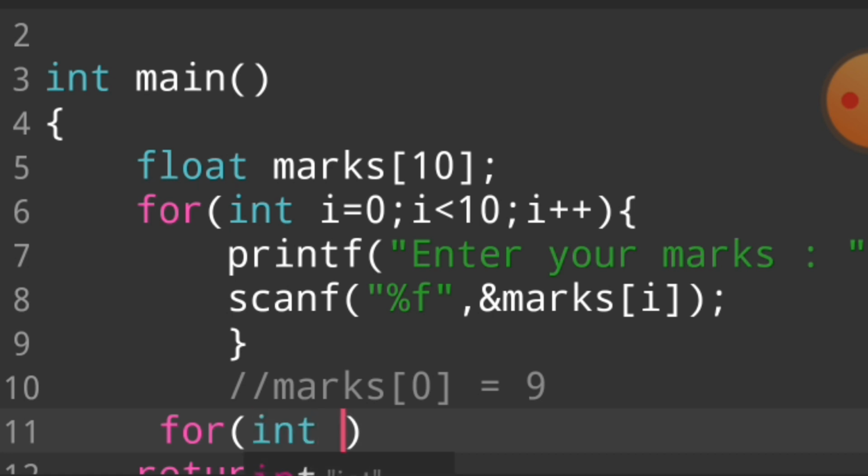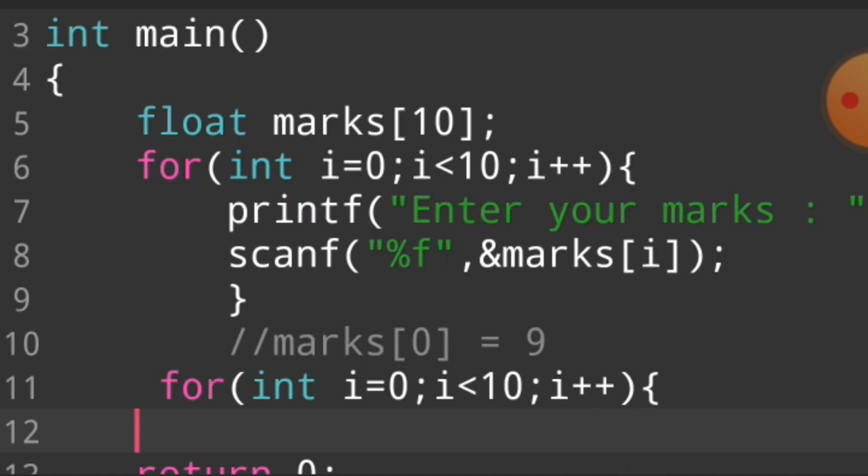So I say for integer i equal to 0, the value of i is 0. If i is less than 10, so we say i plus plus. Please increment the value of i. I say to our compiler, please increment the value of i. So I say printf